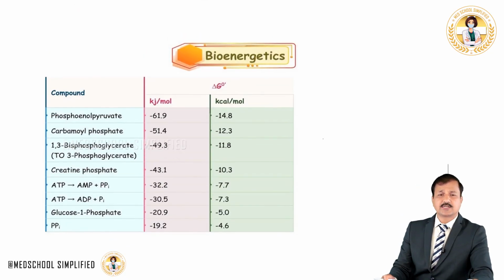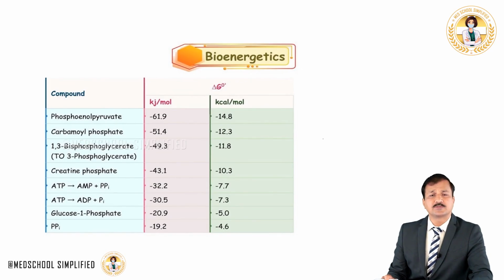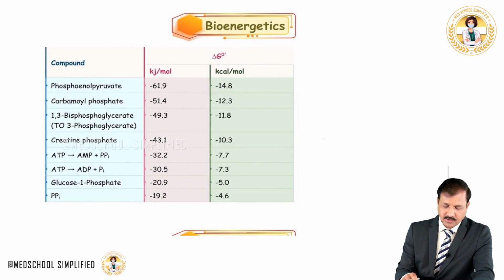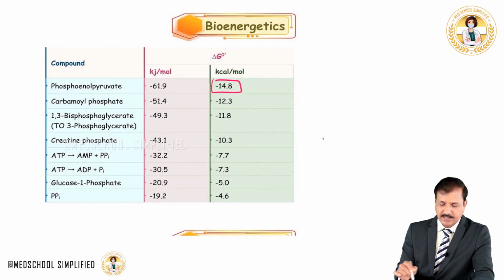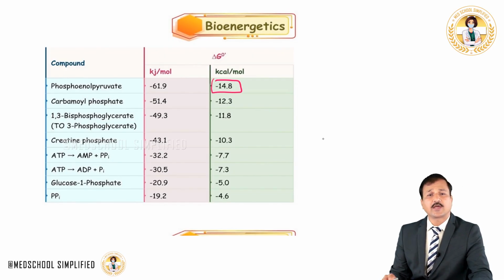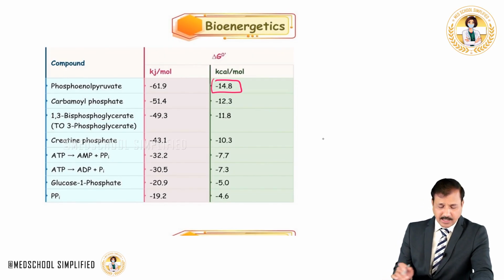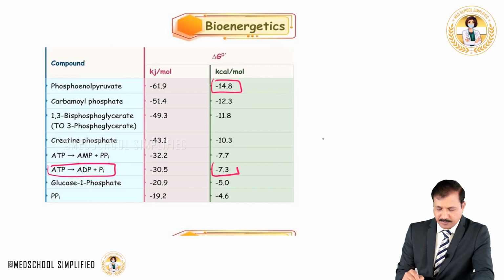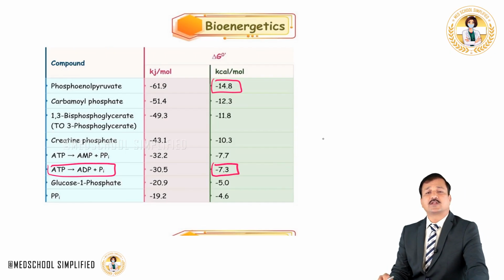Now let's look at some of the energy molecules in this particular figure. So we have phosphoenol pyruvate. Look at the amount of energy that is present in phosphoenol pyruvate. It is minus 14.8 kilocalories per molecule. And compare that with ATP: breakdown of ATP into ADP releases minus 7.3 kilocalories of energy.